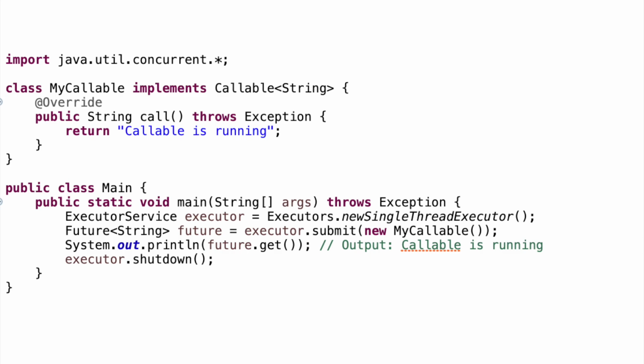So that is why in this example we have first created the executor service instance, and then we are submitting that instance with our callable object. Now here if you see, the main role is Future. This Future basically gets the output out of it, and when you get the output you can print it, and also through this Future you can throw exception. So how it is working: it is implementing the Callable interface, then define the call method, use an executor service to execute the task, retrieve result via Future object.